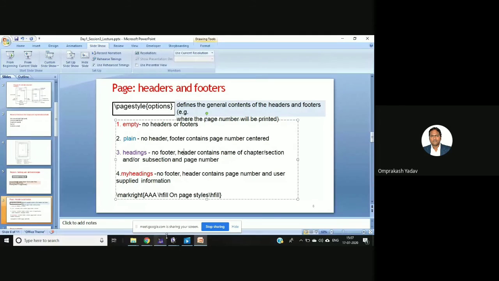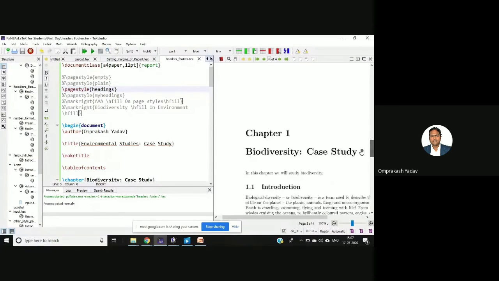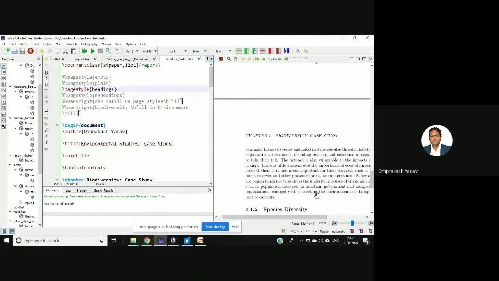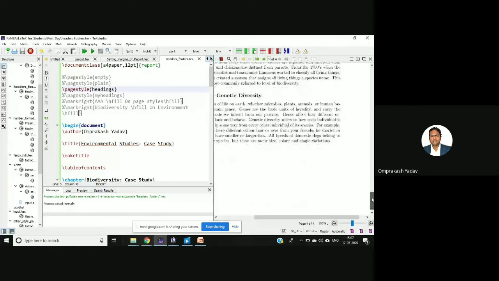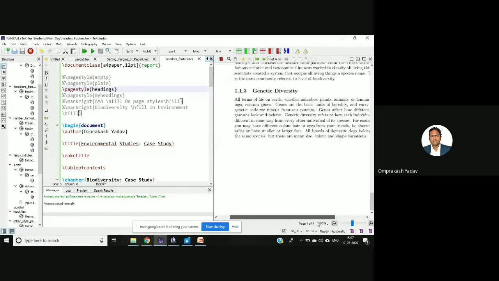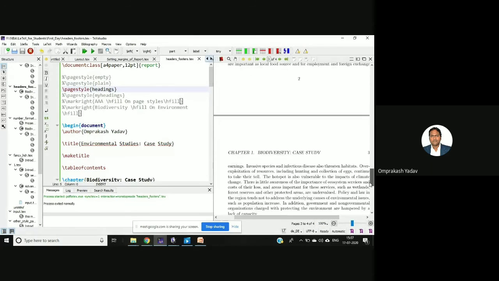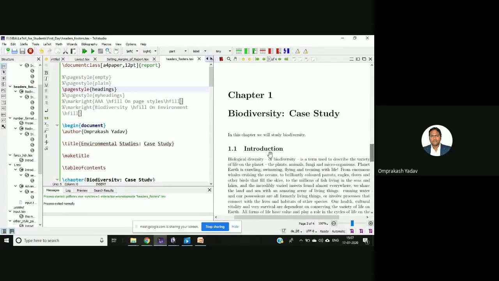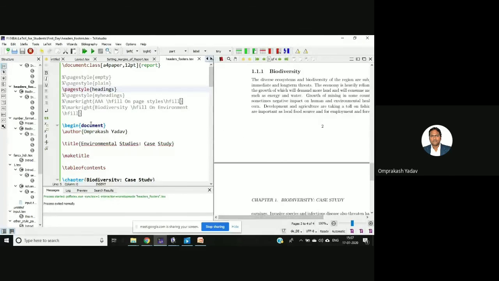So if you see here, it is containing biodiversity case study. So it's containing the name of the chapter. The header is containing the name of the chapter, and then beside that there is a page number. Clear? If we see here below at the footer, it will not contain the footer. But on the first page where the chapter number is there, it will not be applicable over there. Then I'll comment this.